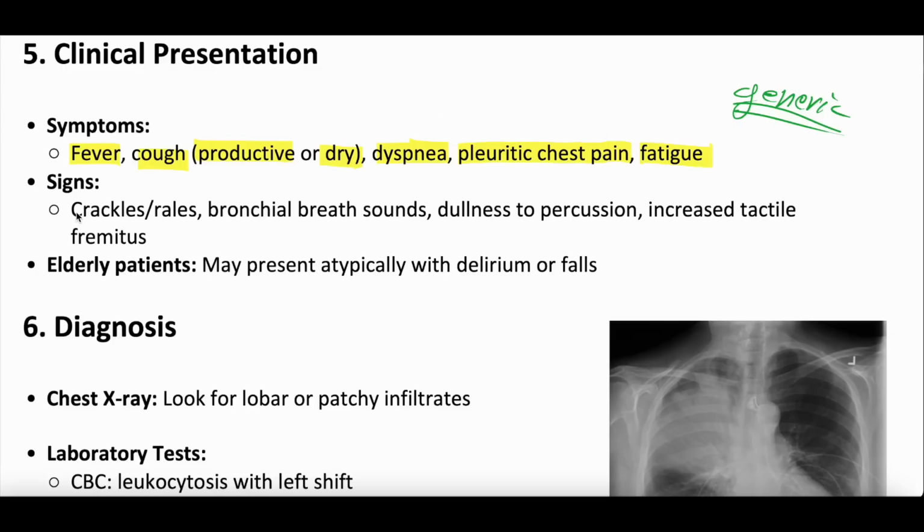When you're auscultating them on their lung exam, they can get crackles, rales, bronchial breath sounds, dullness to percussion if there's an infiltrate and consolidation, increased tactile fremitus.